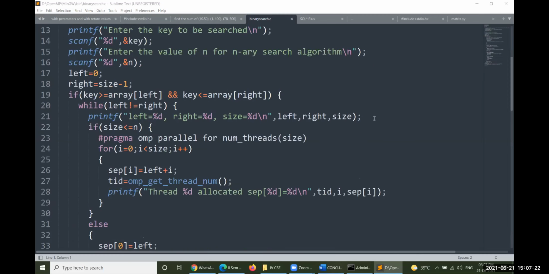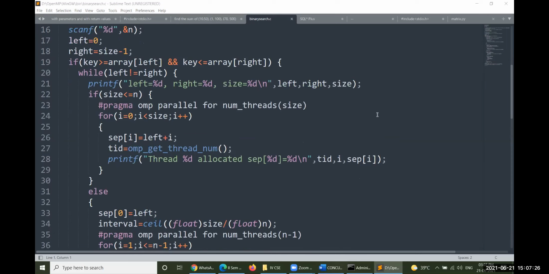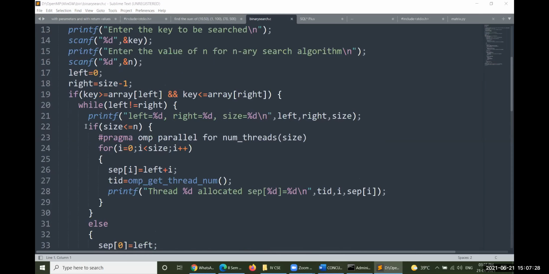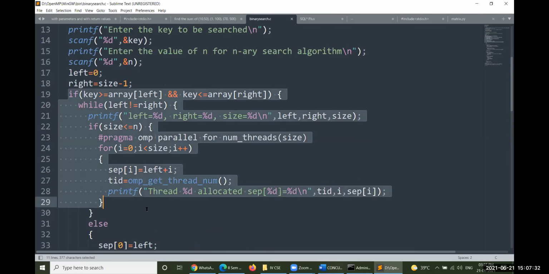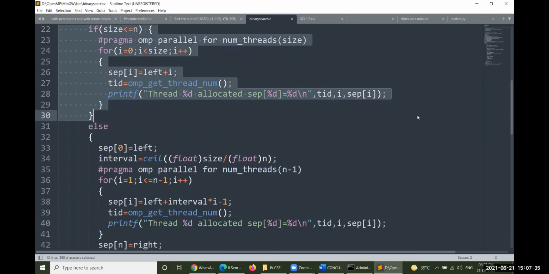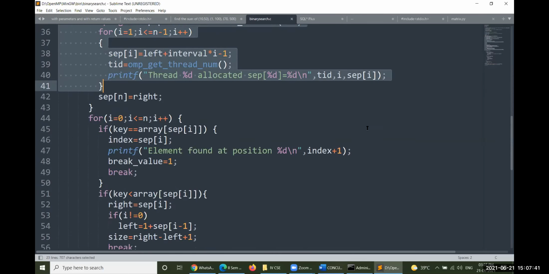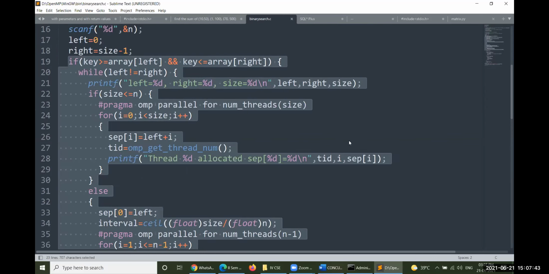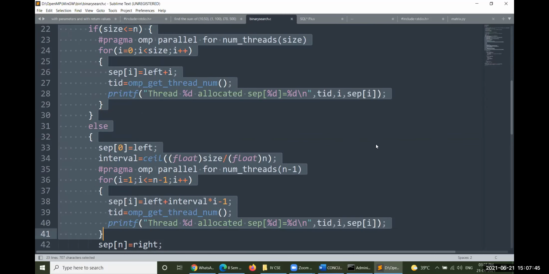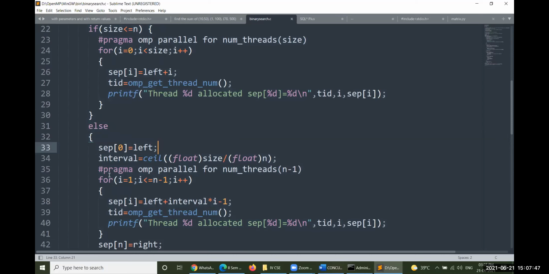So very important point to be remembered. From here to here, this is very important for you. So we need to write this particular part. Only this particular part is required. Let me select all those, up to this particular part is required. That's all, no extra. Wherever the pragma is there, then you have to write that particular pragma. Only these many lines are required here.